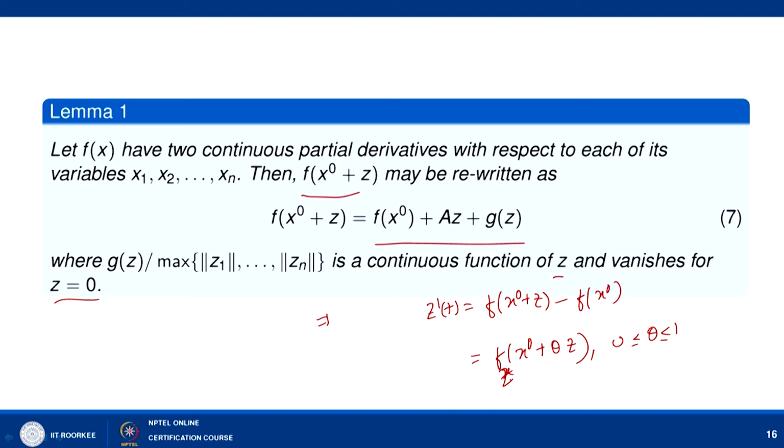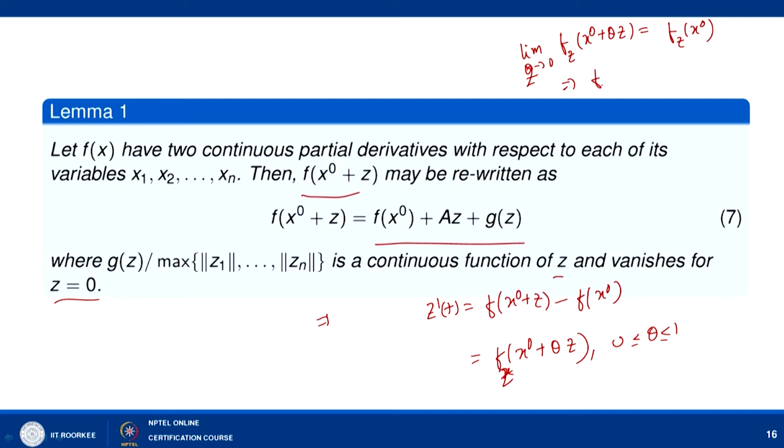So, this implies that the limit as z tending to 0 of f z x naught plus theta z is equal to f z x naught.